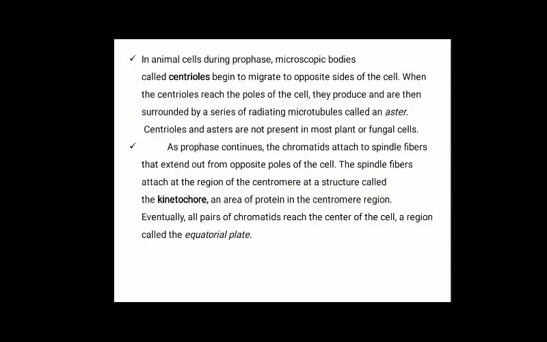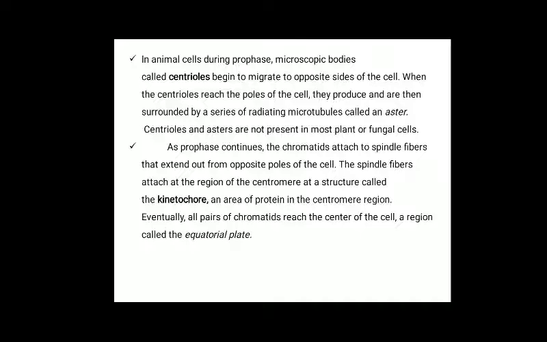In animal cells during prophase, microscopic bodies called centrioles begin to migrate to opposite sides of the cell. When the centrioles reach the poles of the cell, they produce and are then surrounded by a series of radiating microtubules called an aster. Centrioles and asters are not present in most plant or fungal cells.